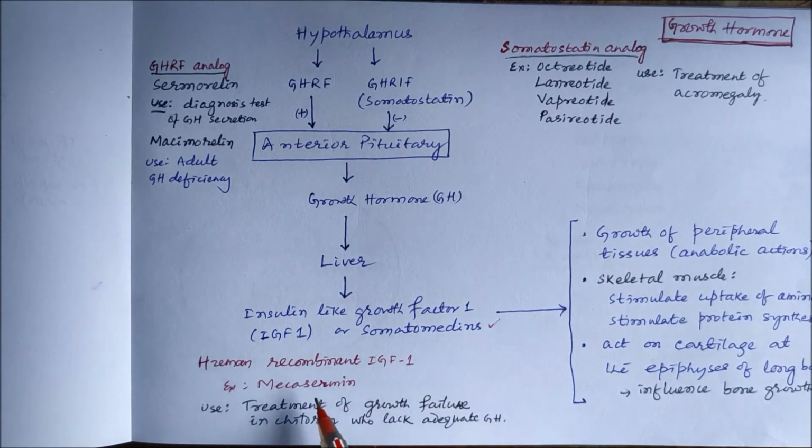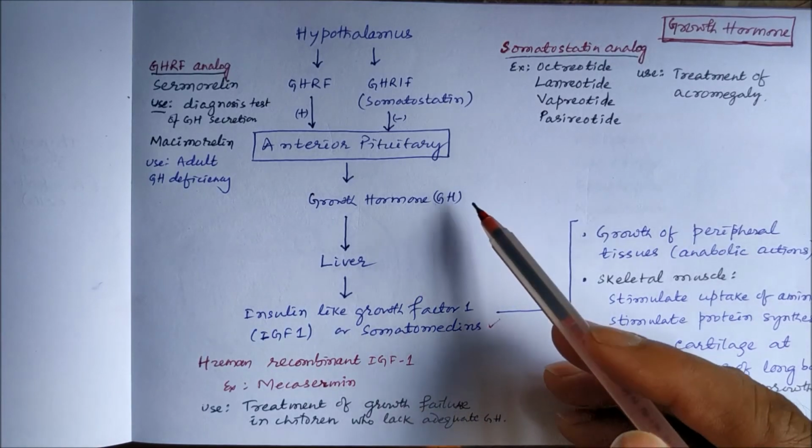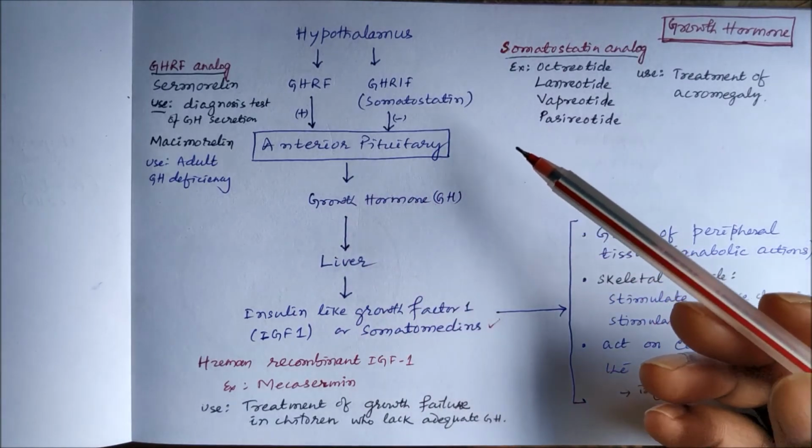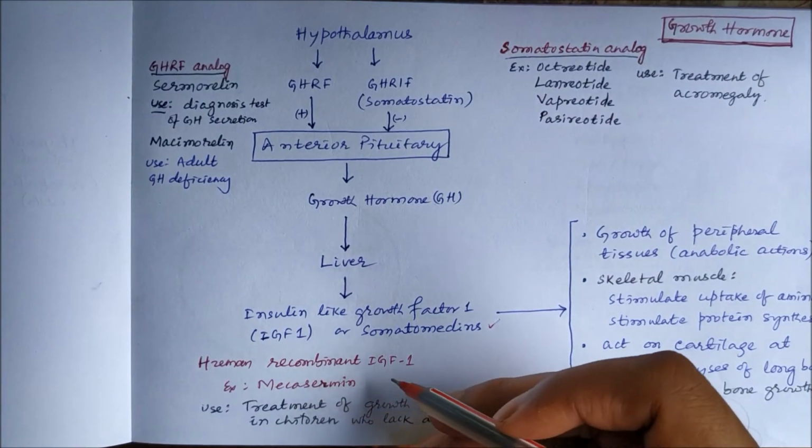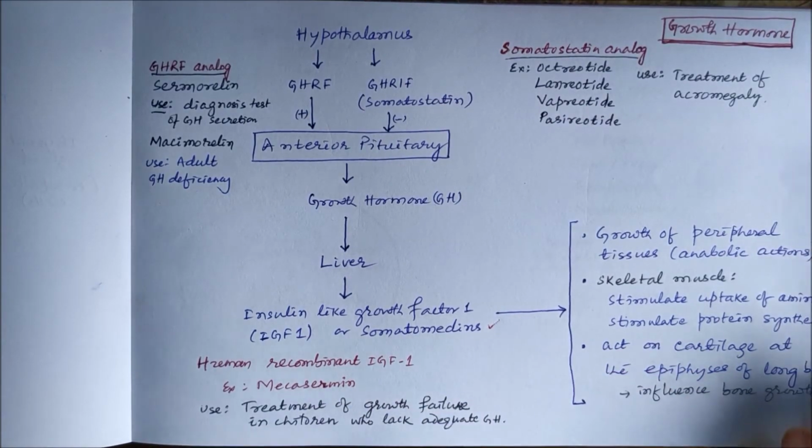Then we can use human recombinant insulin-like growth factor 1, for example, mecasermin. This is used for treatment of growth failure in children who lack adequate growth hormone. If there is growth hormone deficiency, then we can use mecasermin, which is an analog of human recombinant insulin-like growth factor 1.